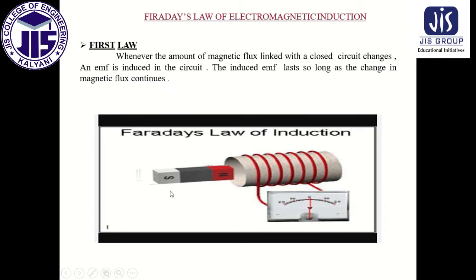That means if we stop changing the magnetic field, if the magnetic bar stays at the same position and we don't change its position, then what will happen? The change of the magnetic flux will stop, and that's why the produced EMF also will stop. So this is the first law of Faraday.